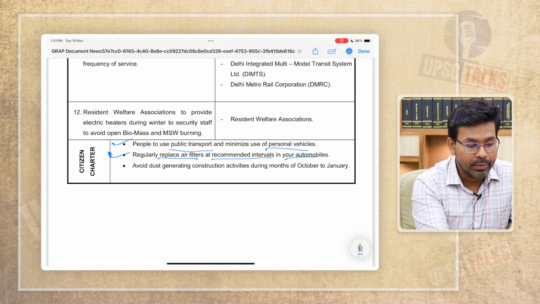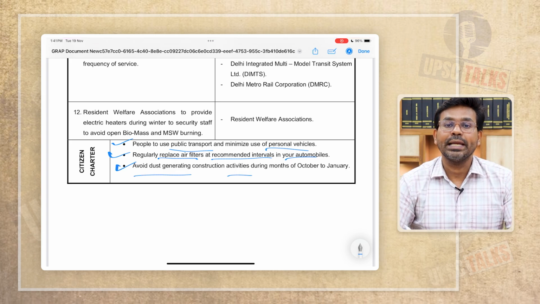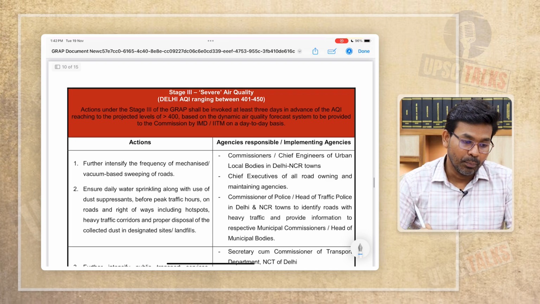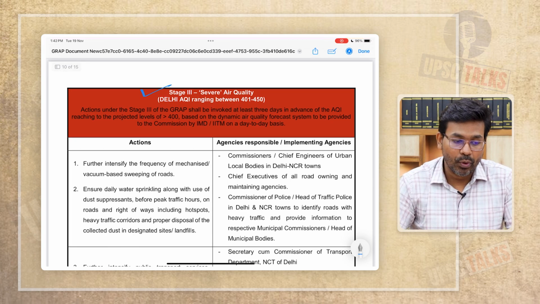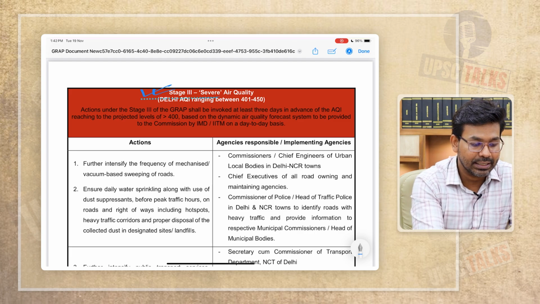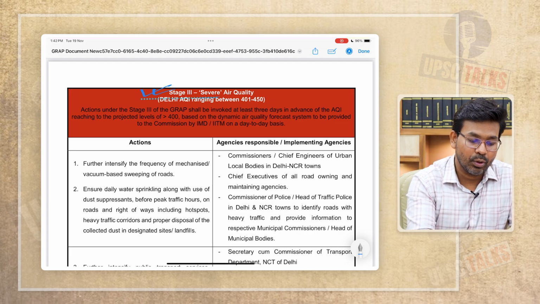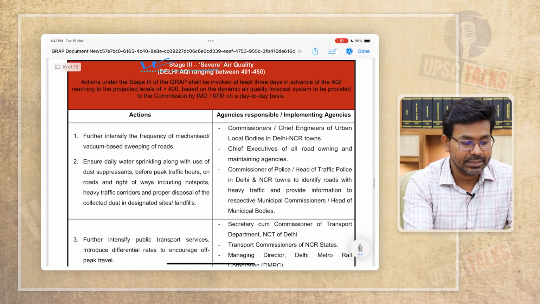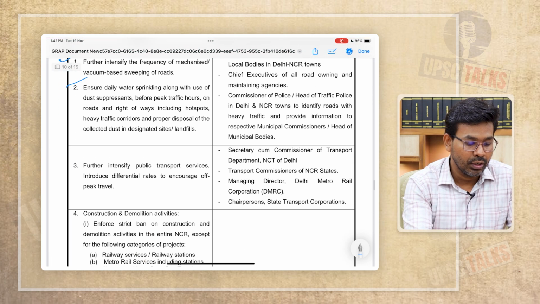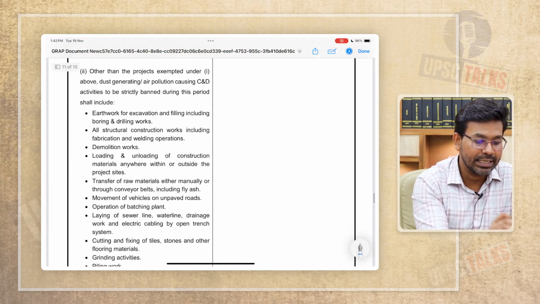When the air pollution becomes severe, it means we have reached stage 3 where air quality index is more than 400, means 401 to 450. These are the action points. I mean, these are the activities that are to be taken, that are to be prohibited, right? And on the right side, they have mentioned the name of the agencies that are responsible to take these actions, and these are the citizens charters. So you can just pause and read about it.